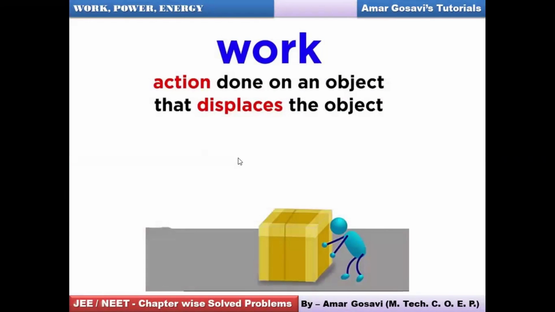So, basically, when you apply force to some object and that object gets displaced, so action done on an object that displaces the object, we call it as work. Okay, so in that case, work is done. Please make a note of this slide before we proceed further. These slides you can see they are self-explanatory. Slowly we will get into the details of critical cases of work done. Hopefully you have noted this.